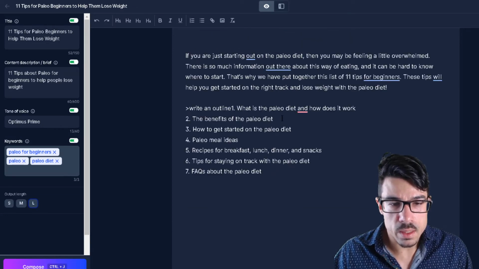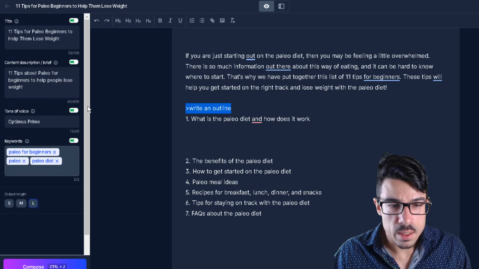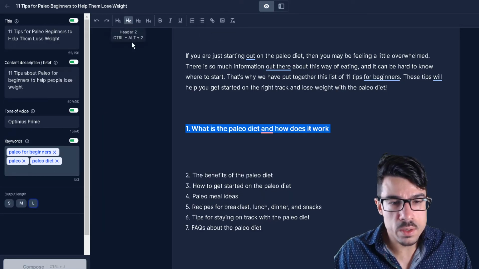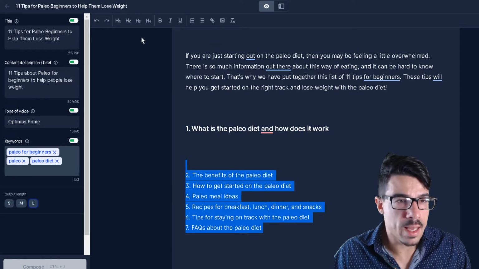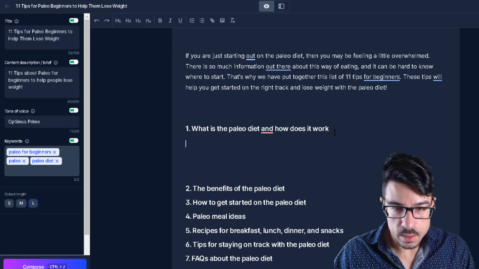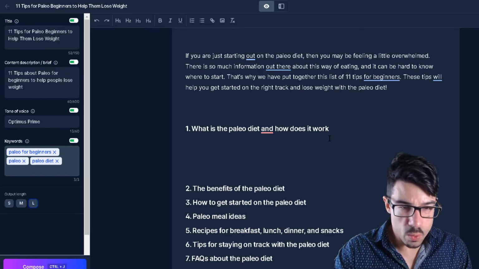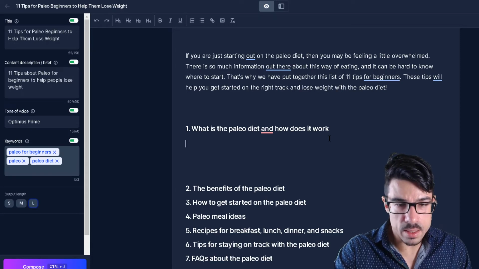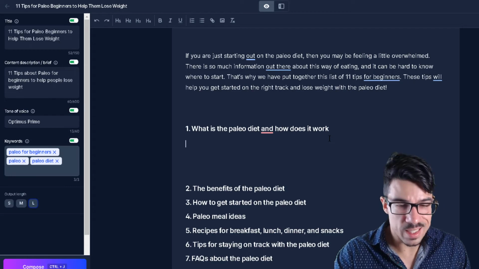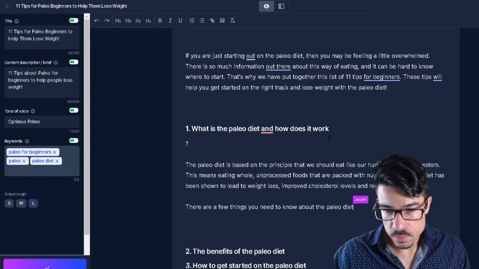Let's put header 2 for this. Actually, let's put everything as header 2. Let's write content for this. Let's say for what is the paleo diet and how does it work, you just use Control J and it starts writing content.